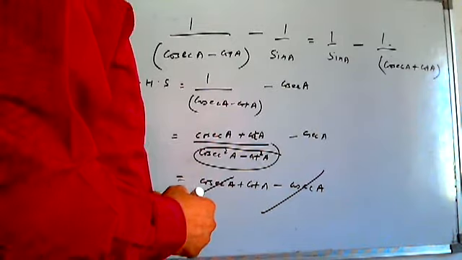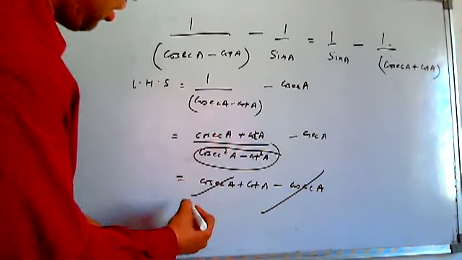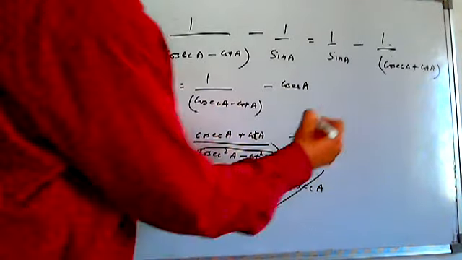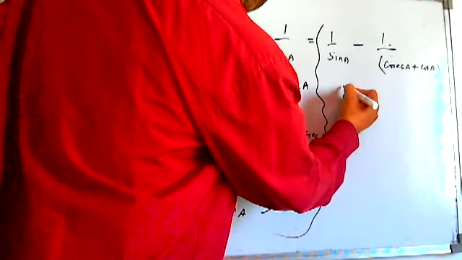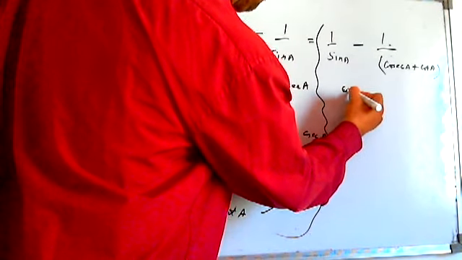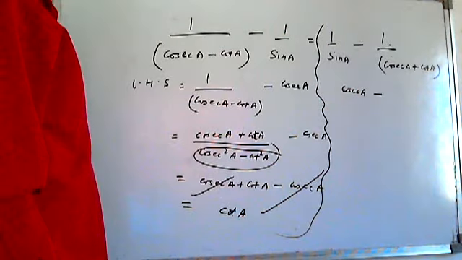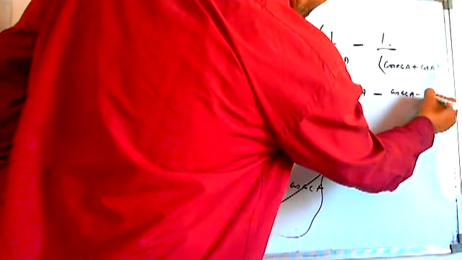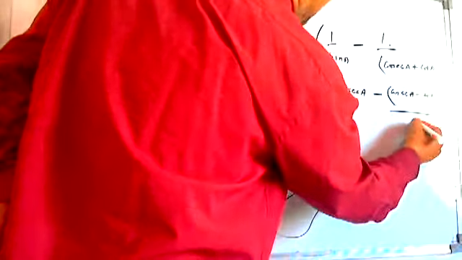So on simplification, the LHS is giving us cot A. Now I have to simplify the RHS and see whether it is giving us cot A or not. If it is giving us cot A also, then the thing is proved. See here, the RHS I am doing here. 1 by sin A can be written as cosec A, as I did. Again, rationalizing the denominator, it will be cosec A minus cot A in the numerator by 1.